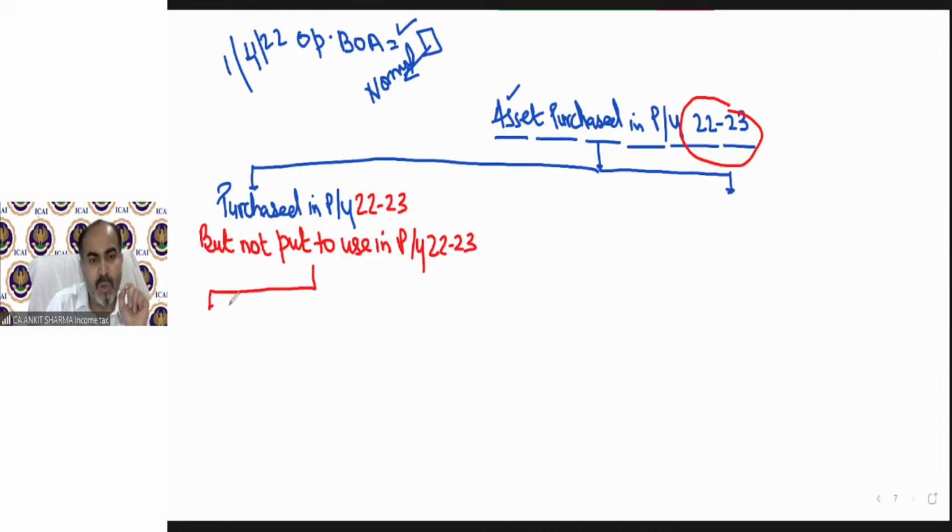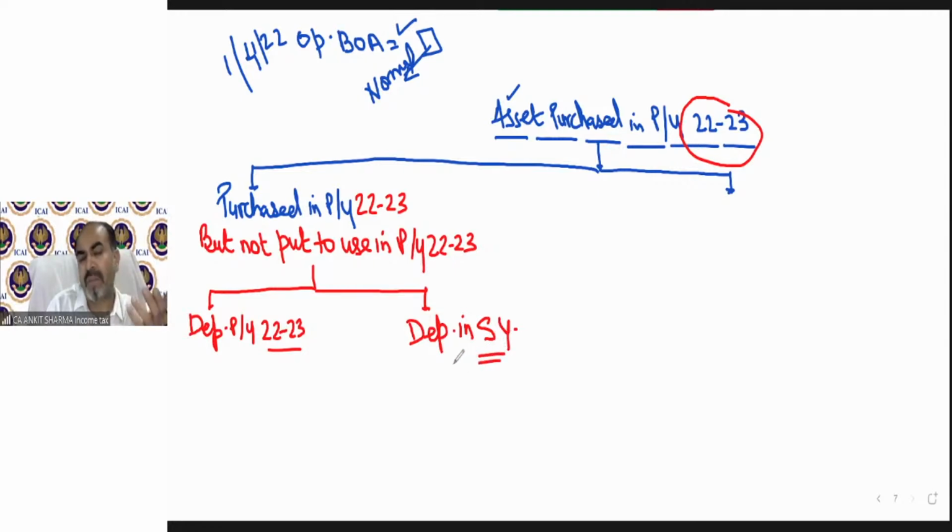In that case, there will be two situations: what will be the depreciation in previous year 22-23, and what will be the depreciation in subsequent year. SY is subsequent year, that is, the next previous years, 23-24, 24-25, etc. So if you purchase an asset in previous year 22-23, but do not put it to use, then depreciation in that previous year will be 0%. You cannot claim depreciation on that asset until you put it to use.